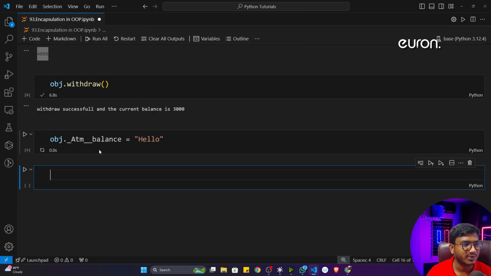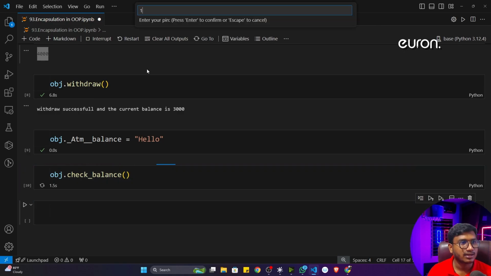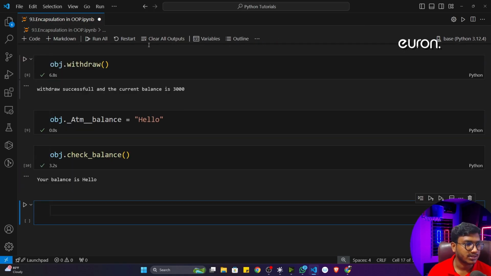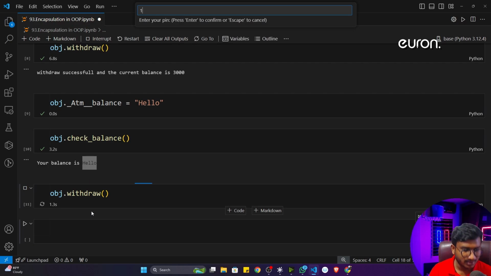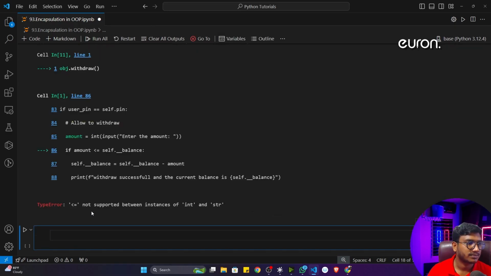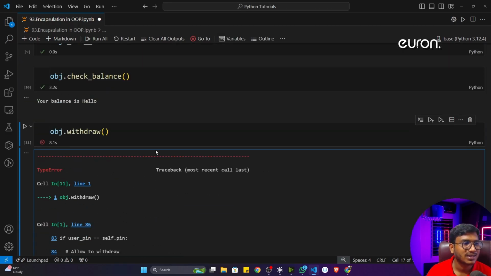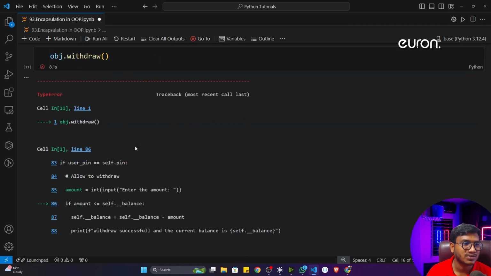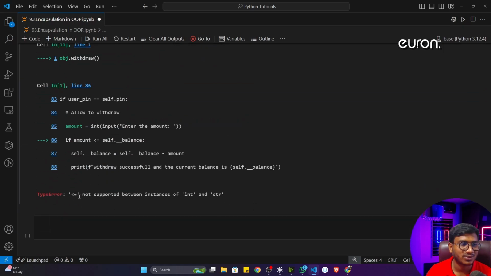Now see, if I execute the program, it's working fine. Now if I check the balance right now, let's give the pin 1 2 3. Now see, balance is equal to hello. Now if I perform the withdraw operation, again it will give me an error. Let's say pin is 1 2 3. I want to withdraw 2,000 rupees. Now see, it will give me the same error again, because currently your balance is hello and you are trying to subtract 2,000. That's why it's throwing an error.